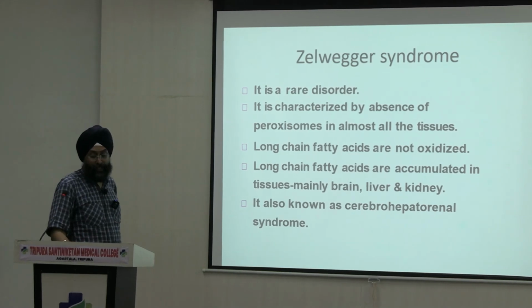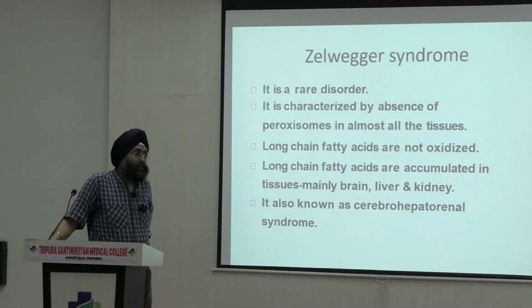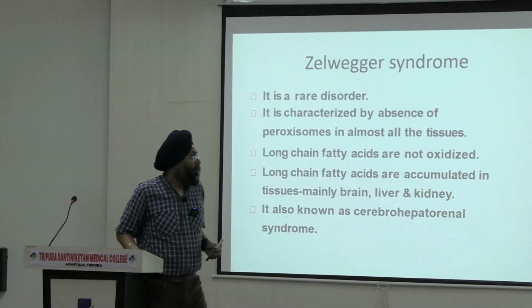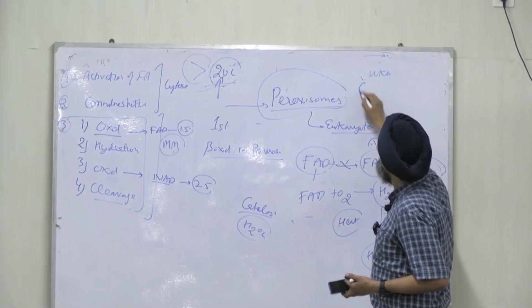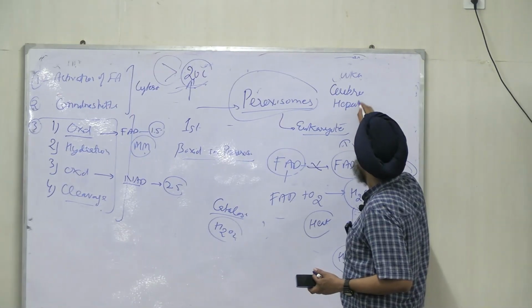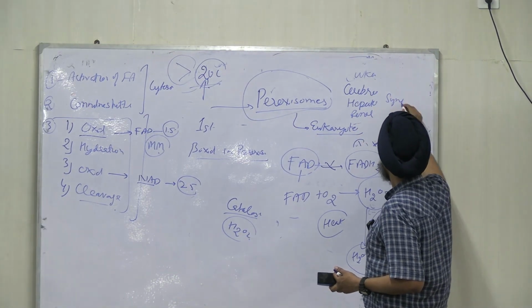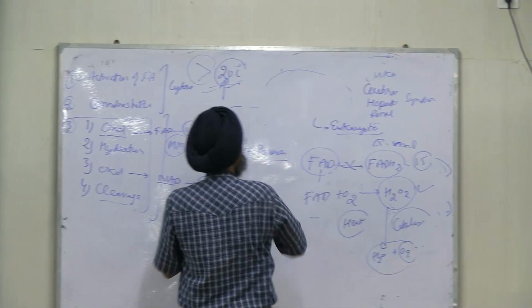Now coming on to the next disorder, Zellweger syndrome. Another name of this disorder is cerebro-hepatorenal syndrome.